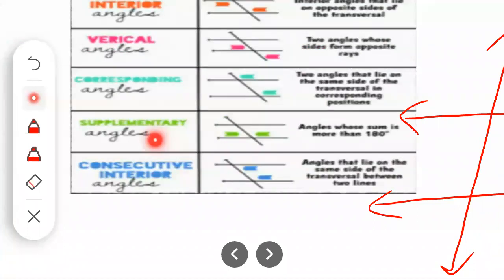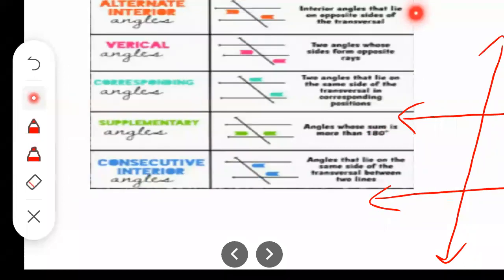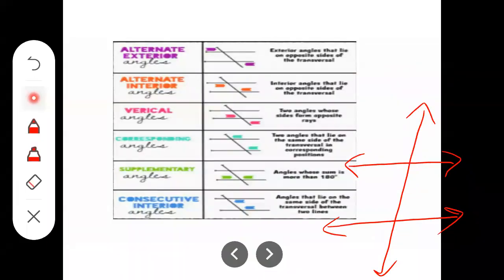Together they measure 180 degrees; their sum is always 180 degrees. So those are the different types of angles formed by two parallel lines and their transversal: corresponding angles, alternate angles, interior angles.